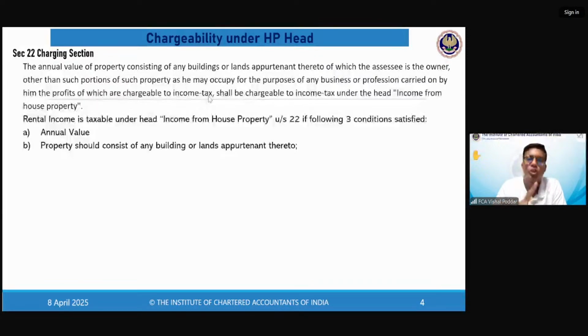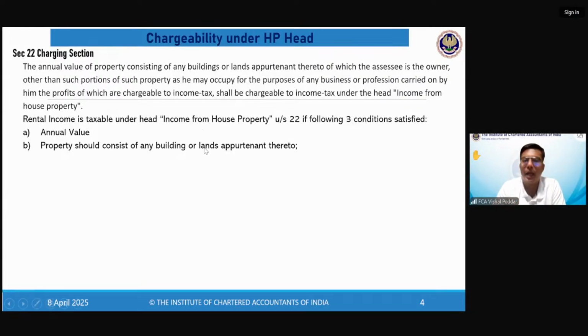So even if it is a shop, even if it is an office, even if it is a godown, even if it is a house that is residential, any building, any type can be covered subject to other conditions being satisfied. So the annual value, the rental value should be of property. Property may be any building.